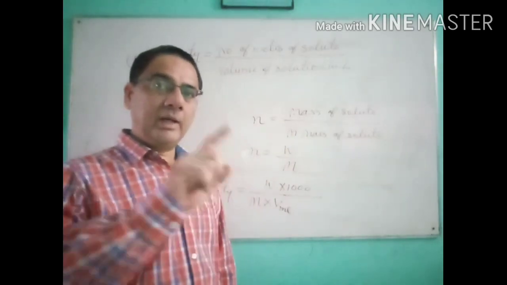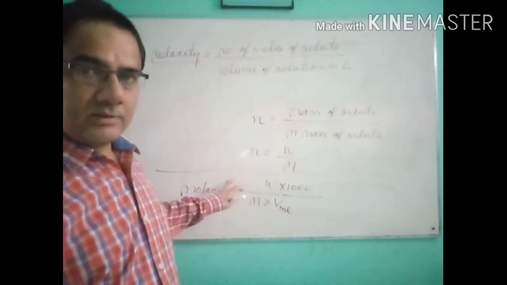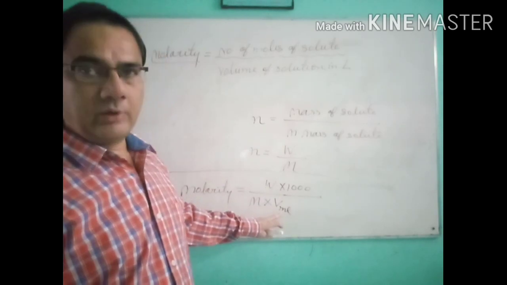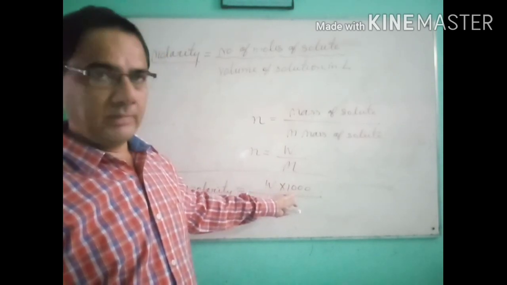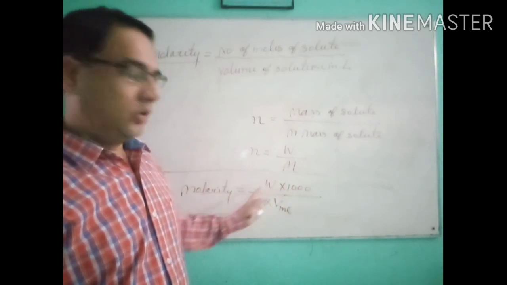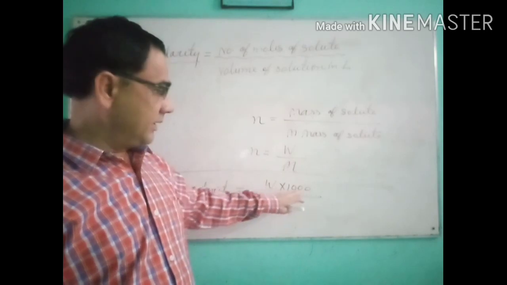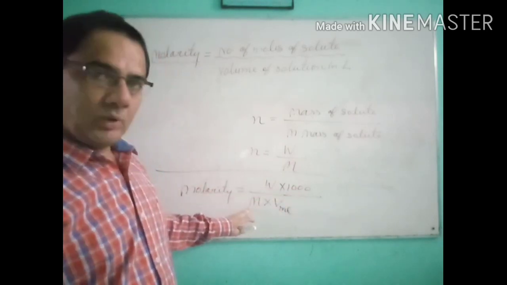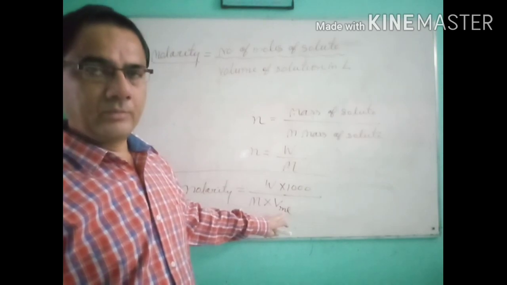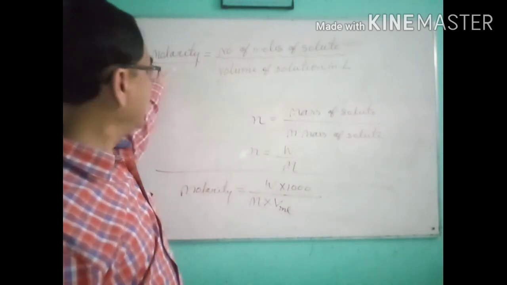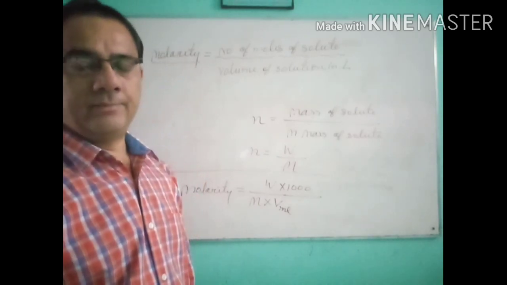So either you convert ml into liter first, otherwise you use your volume in ml and upside as a numerator, multiply by 1000. So overall formula, molarity is equal to mass of the solute multiplied by 1000 upon molar mass of the solute multiplied by volume in ml. So this is the fourth way to calculate the concentration of the solution, and that is molarity.